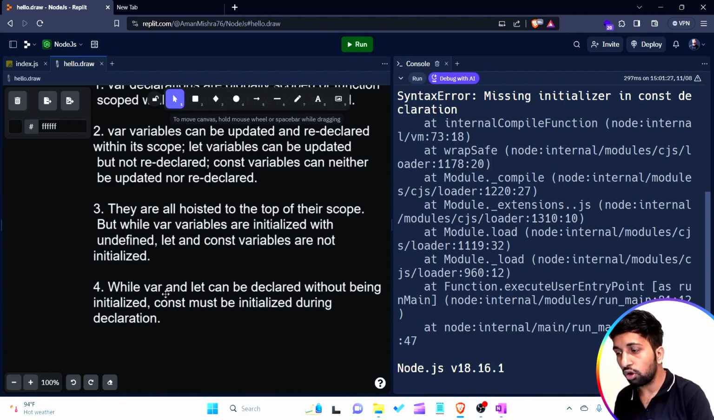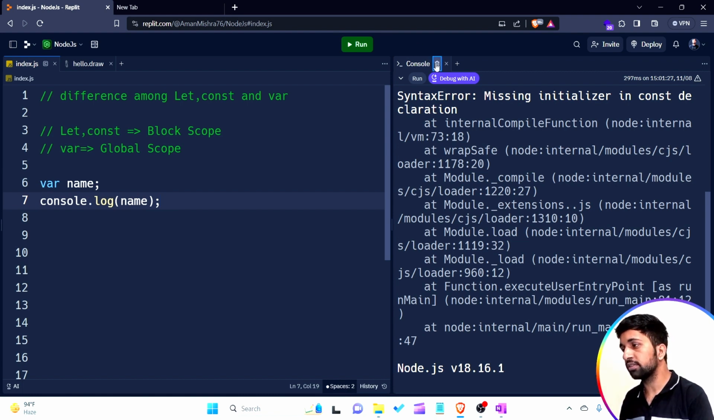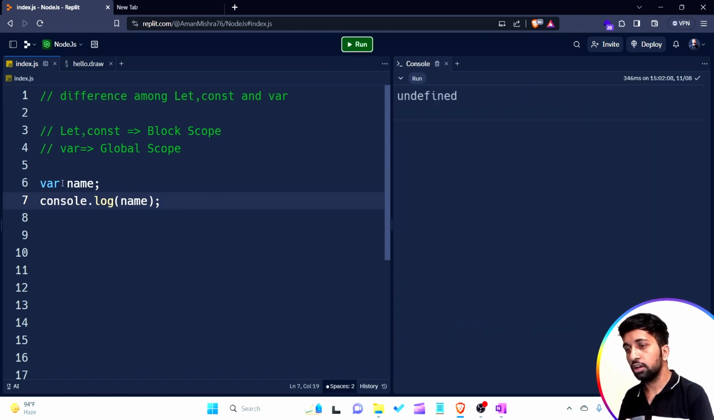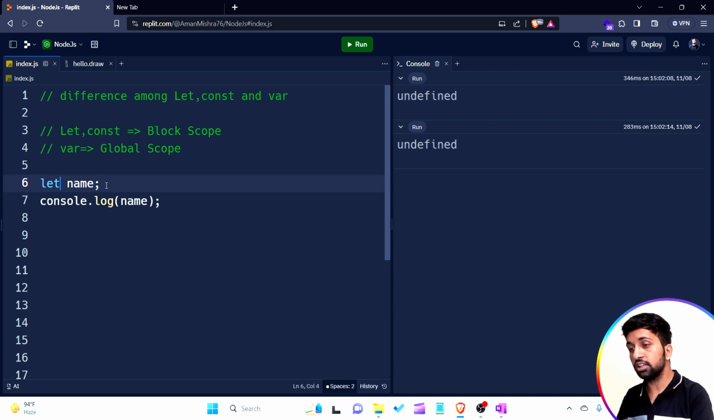Now the last point: while var and let can be declared without being initialized, const must be initialized during declaration, which I have already done. If I create a variable name and console.log name, it shows undefined. If I create the variable name using the let keyword, it also shows undefined, meaning we are able to use variables created with var and let before initialization. If I create a variable using the const keyword and do not initialize it during declaration, and I just want to use that.